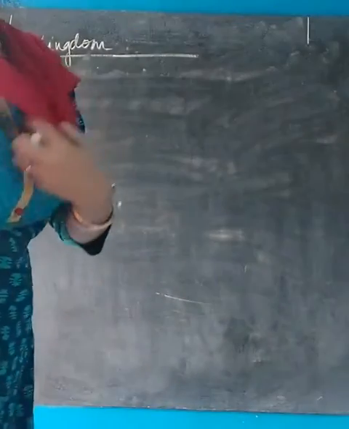Starting with the last kingdom, which is kingdom Animalia, the number 5 one.